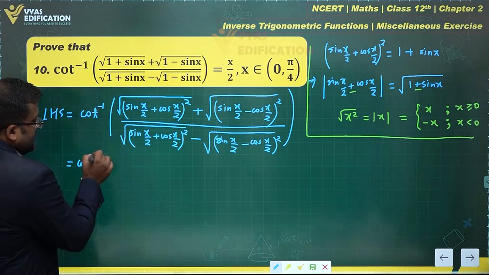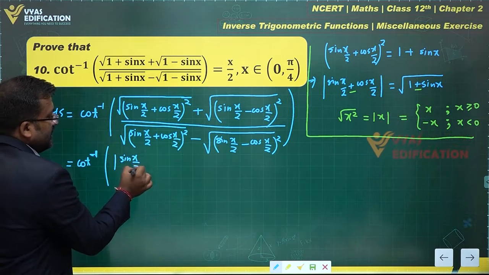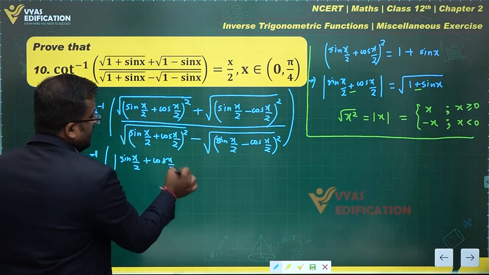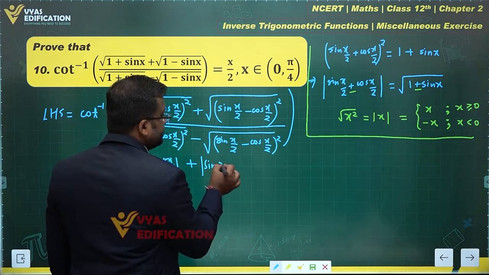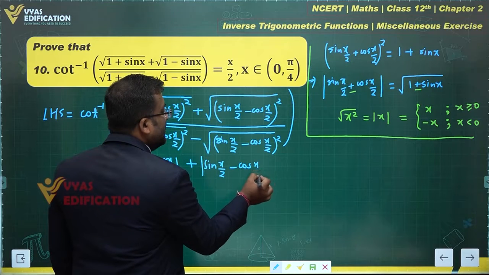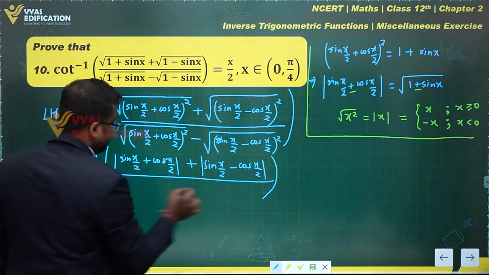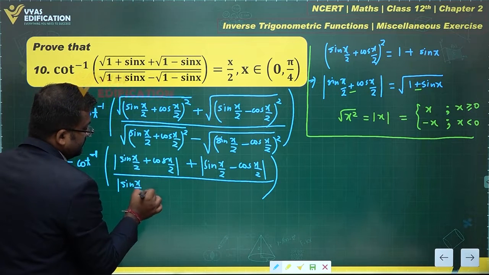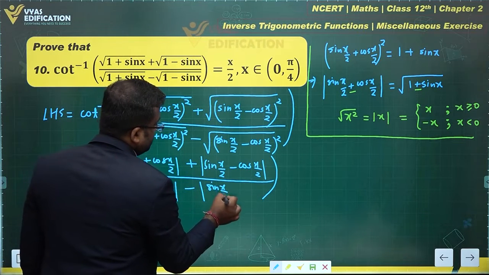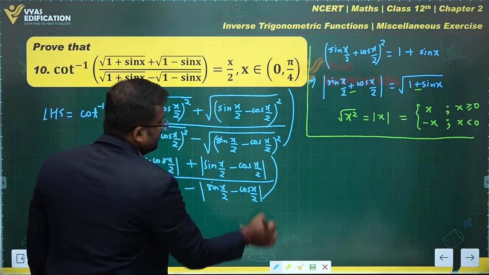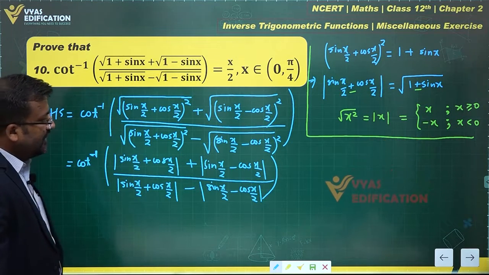So this gives me cot inverse of modulus of (sin x/2 + cos x/2) plus similar thing over here, modulus of (sin x/2 − cos x/2). In the denominator, you have same terms but separated by a minus sign. Is that okay? Yes.